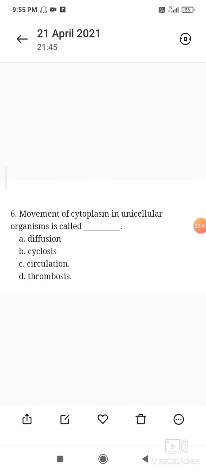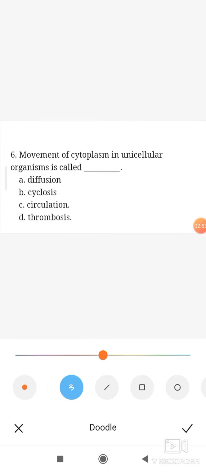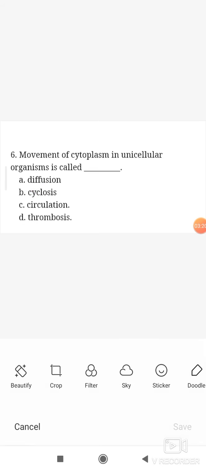Next question, movement of cytoplasm in unicellular organism is called. So movement of cytoplasm in unicellular organism is called cytoplasmic streaming or protoplasmic streaming, and it is also called cyclosis. The answer is B, that is cyclosis.